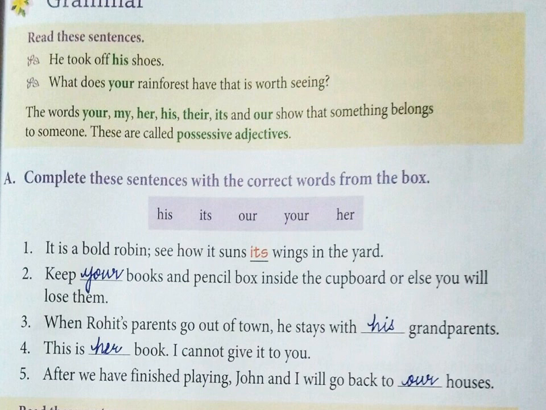His shoes only. That means the shoes belonged to him. So that word his shows belonging or possession. So this is a possessive adjective. What does your rainforest have? So whose rainforest? Your. The word your shows it belongs to someone. So that's a possessive adjective.